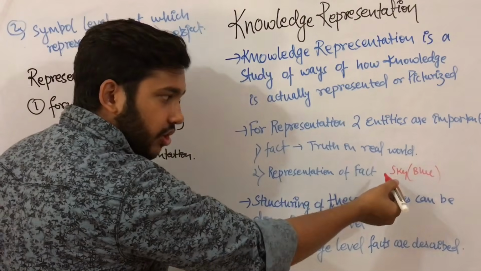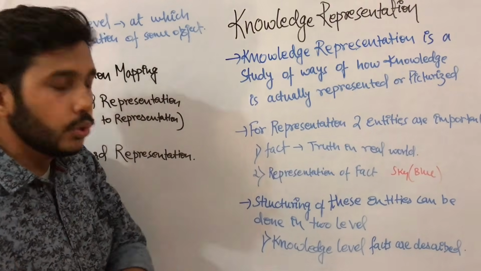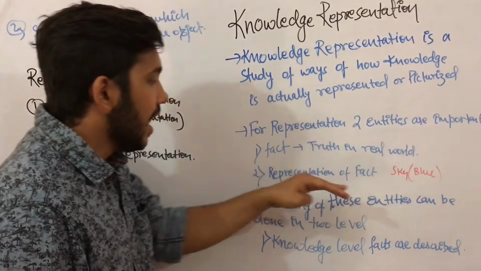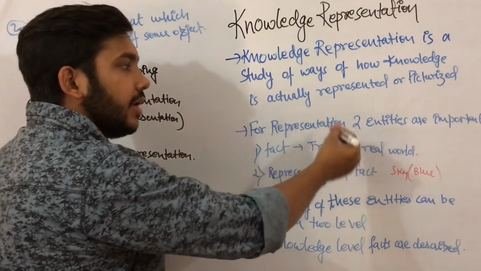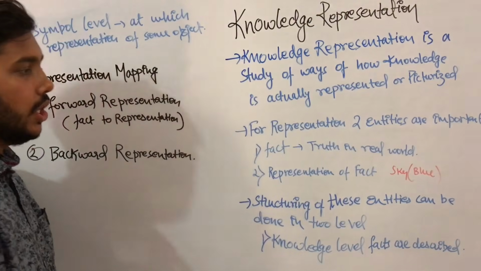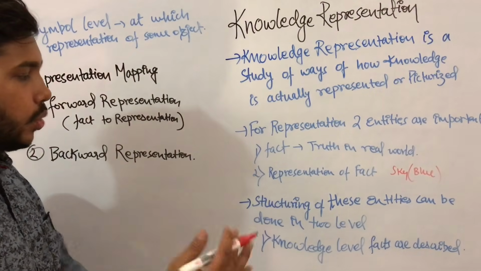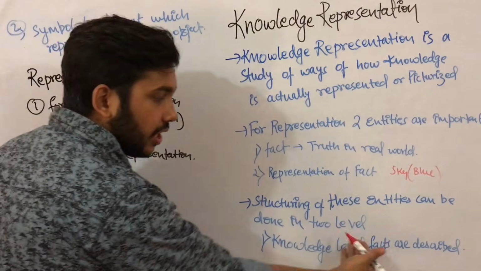So there can be any fact, like sky is blue, which is a fact in the real world, and then the representation of the fact. For representation there are two entities, fact and representation of fact. These two entities can be structured in two levels. First level, knowledge level.